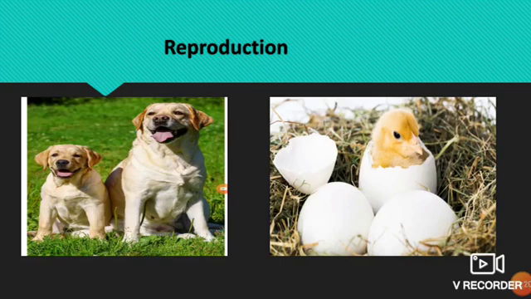But some animals like birds, snakes, butterflies lay eggs. Their young ones hatch out from the eggs. That means birds lay eggs and young ones come out from the eggs.